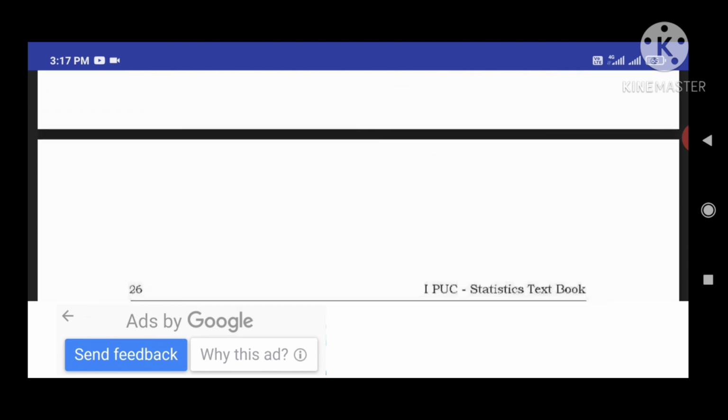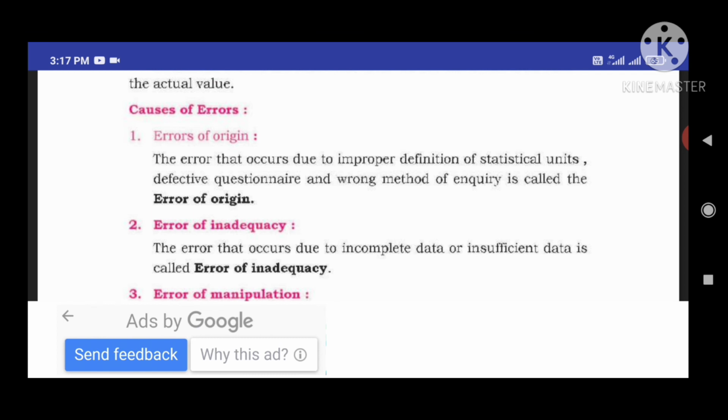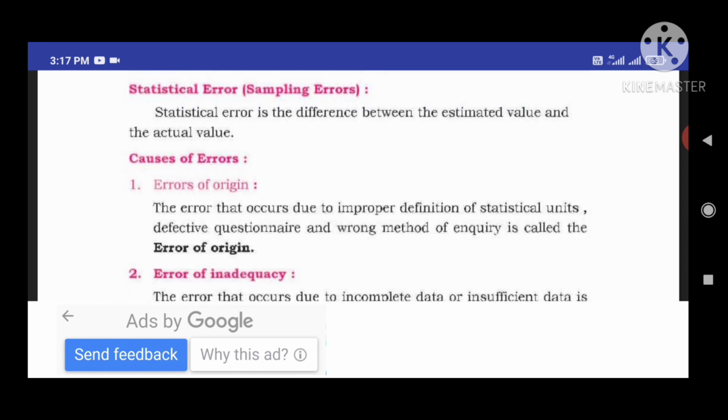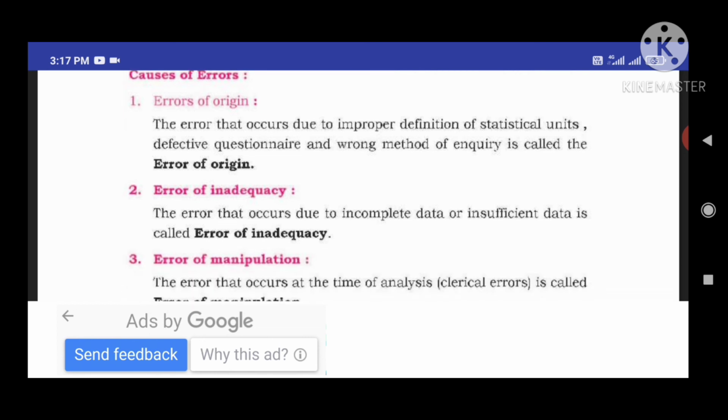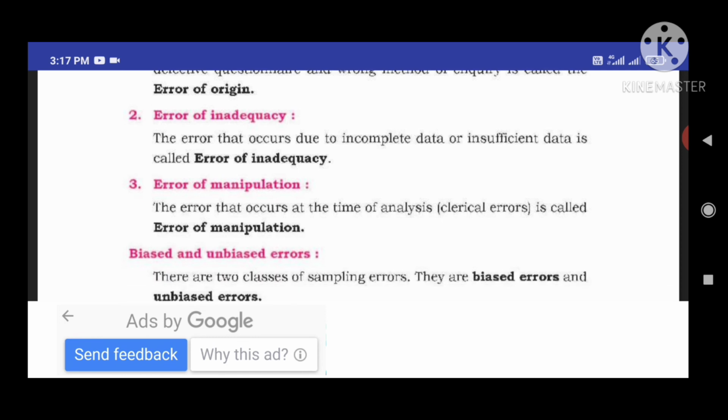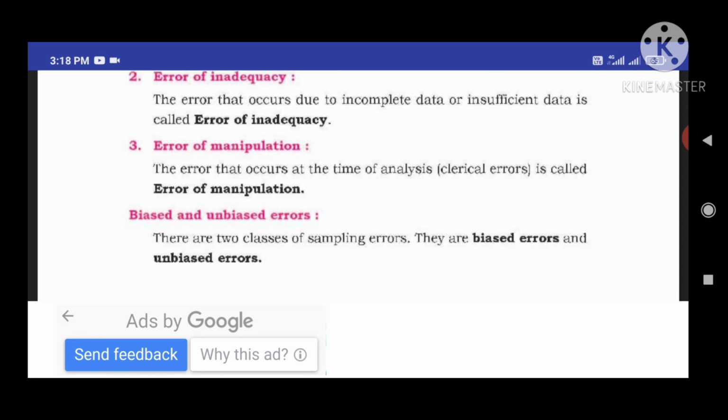Once again I will repeat what topics we have covered. First one is statistical error, also known as sampling error. Statistical error or sampling error occurs for different reasons and causes. What are the concepts? First one is error of origin. Second one, error of inadequacy. Next one is error of manipulation. These are the reasons for the occurrence of error.